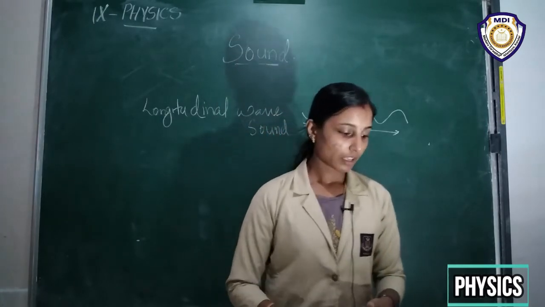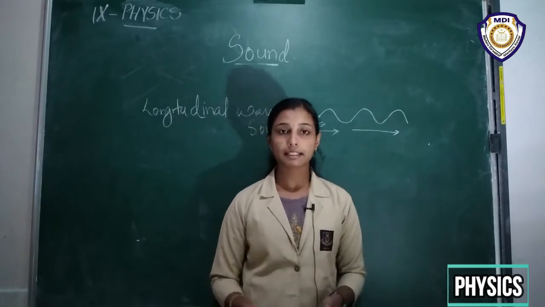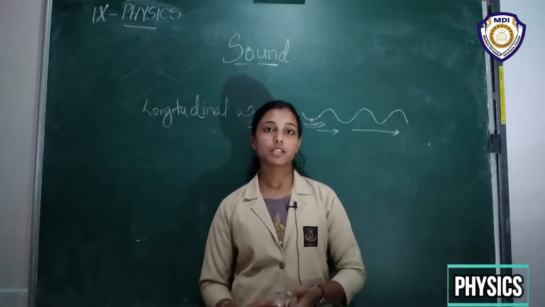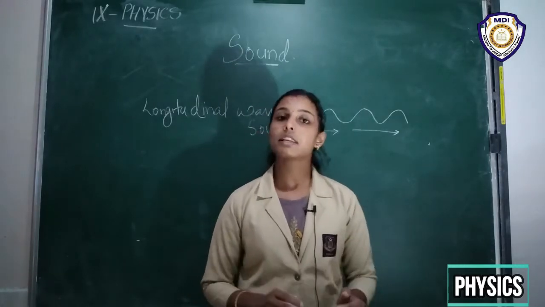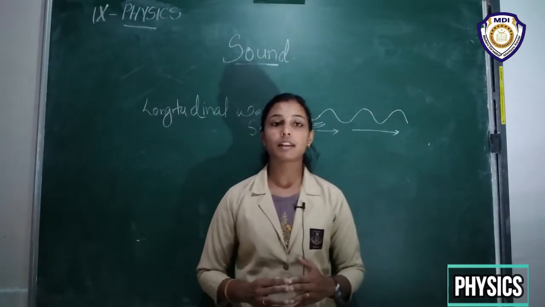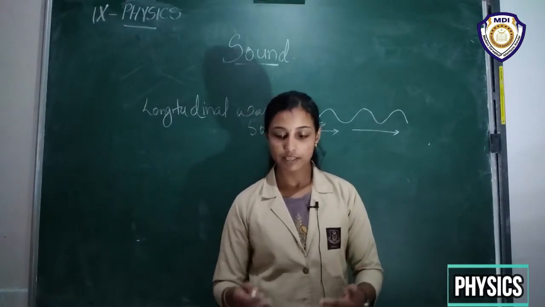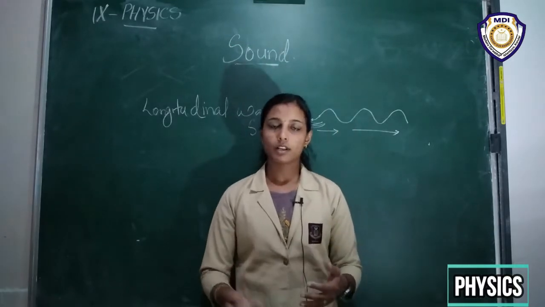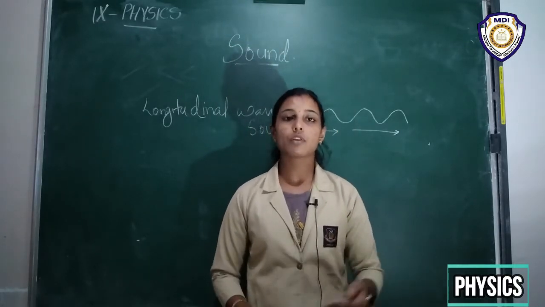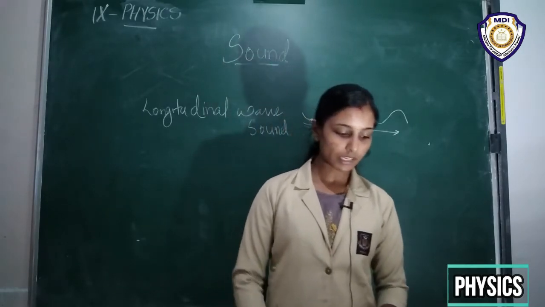Or we can say every sound is characterized by different parameters that make the difference in different sounds. Okay, so every sound is characterized by different parameters like amplitude, frequency, speed, time period, pitch, loudness, like that. So we have to study all these parameters one by one, right?